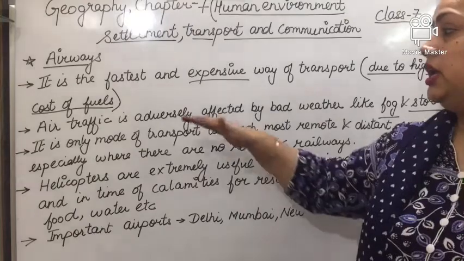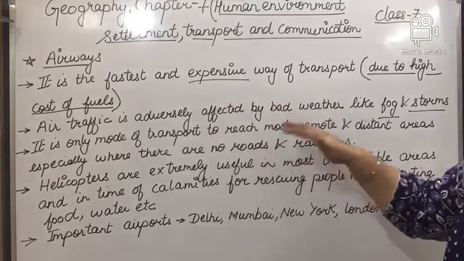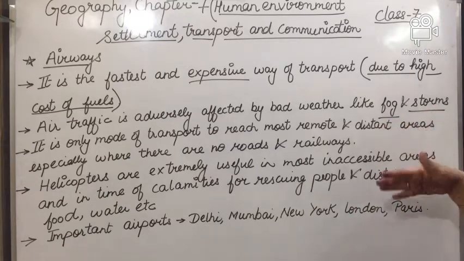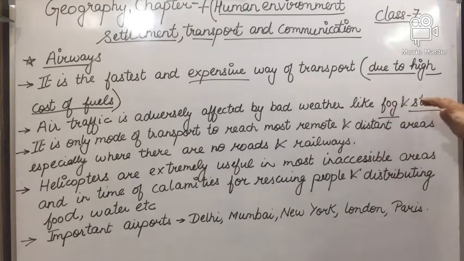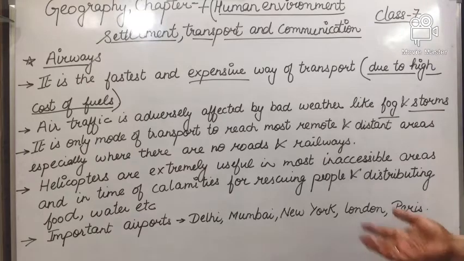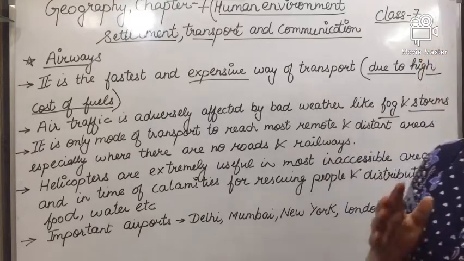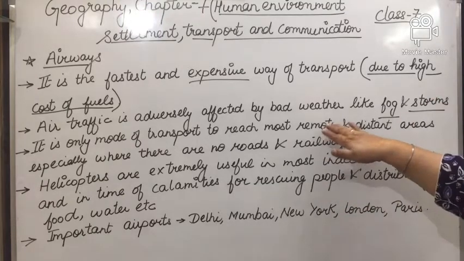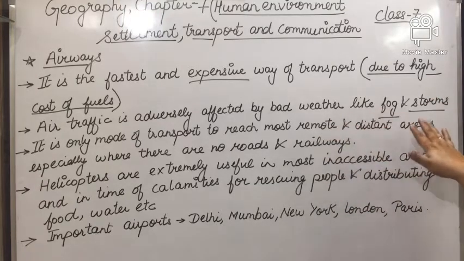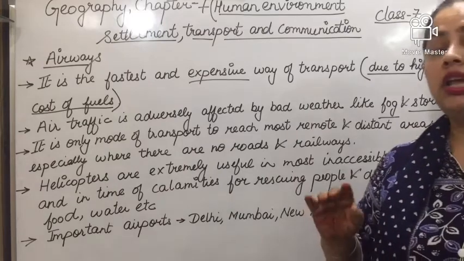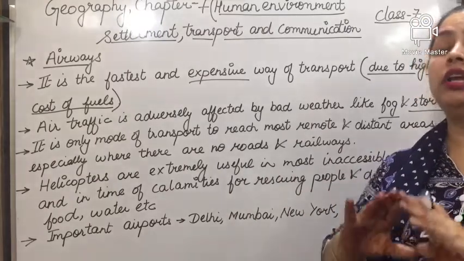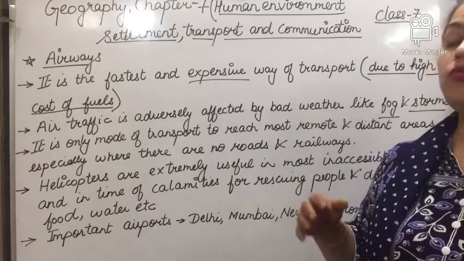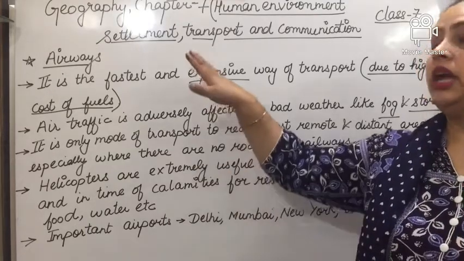Air traffic is adversely affected by bad weather, such as fog or storms. It is the only mode of transport to reach the most remote and distant areas, especially where there is no road or railway track. So over there, if you want to reach, the only way is the airway.